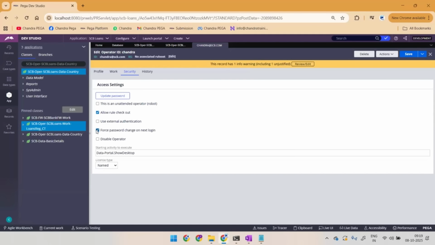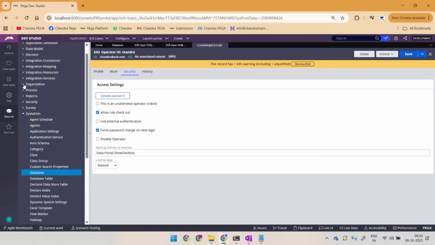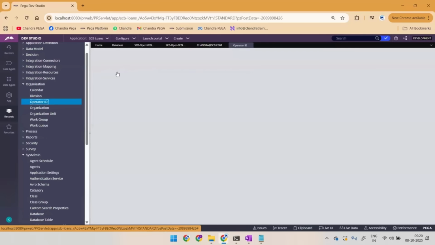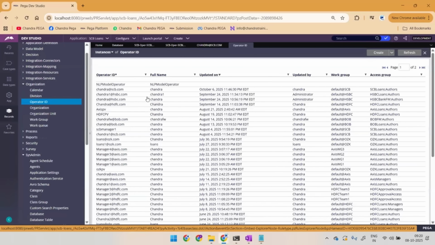And again at midnight 12 o'clock, I have to make it true manually. This is the approach you have to follow. So how to do this? If you are the Pega production support person supposed to do this task, can you wake up at 12 o'clock and open every operator instance one by one? You would have to open the first one, go to its settings, make its flag true, save it, and then open the second, third, fourth one. Can you do this manually?